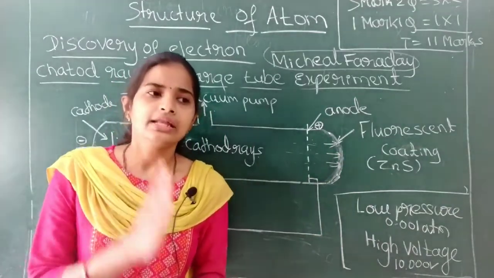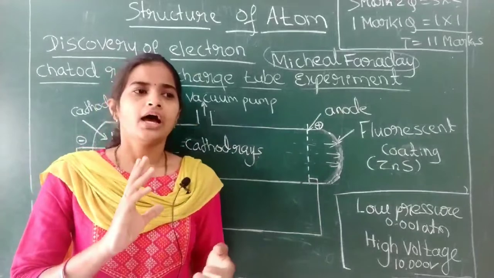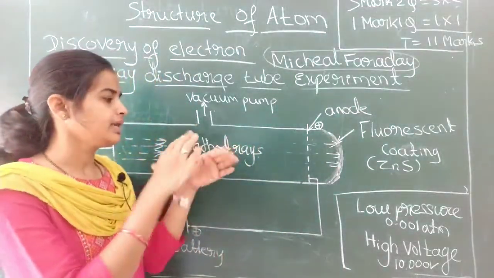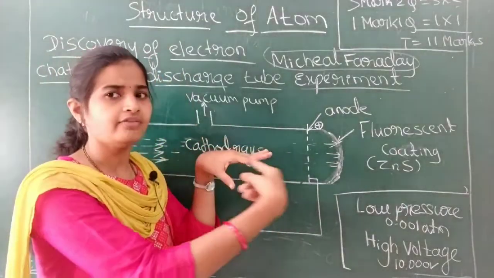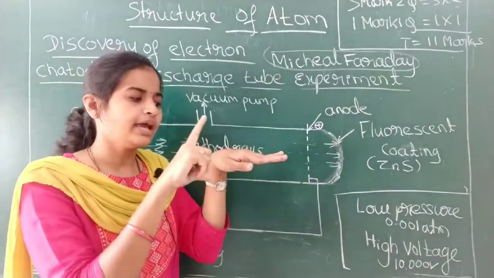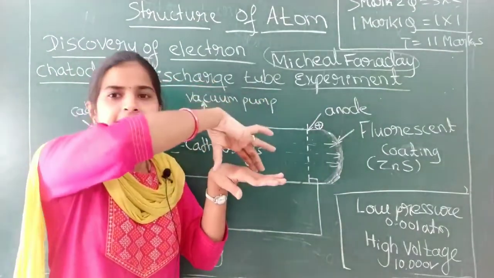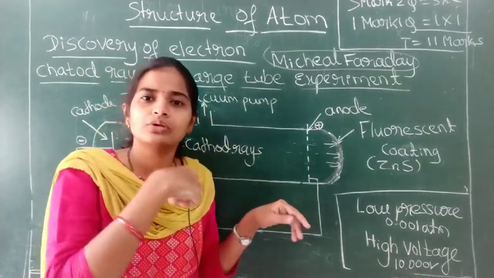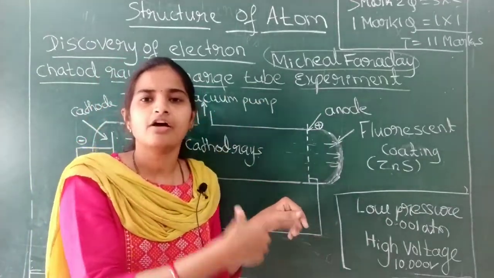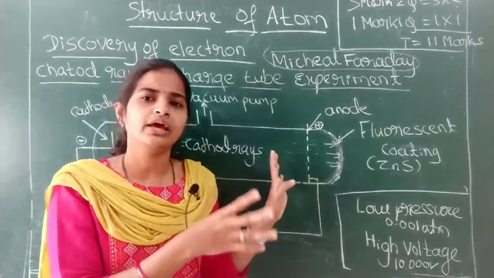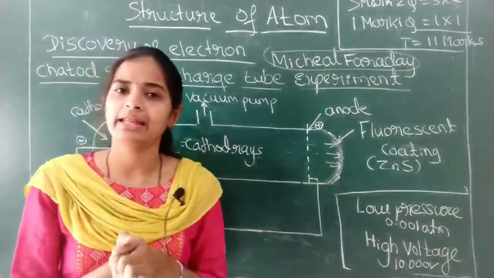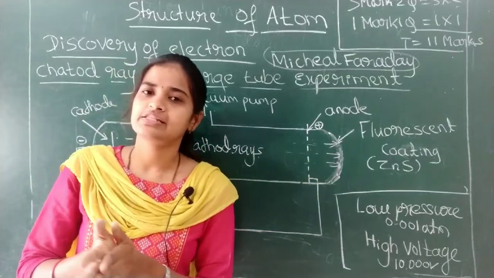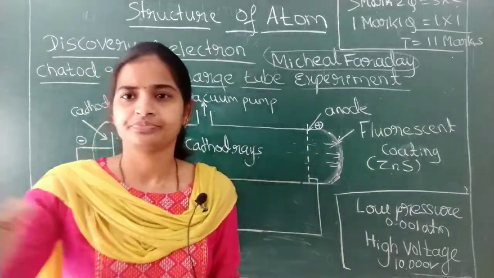In the next class, we will study what happens if we apply an external electric field and magnetic field to the traveling cathode rays, and how they behave in the presence of applied electric and magnetic fields.